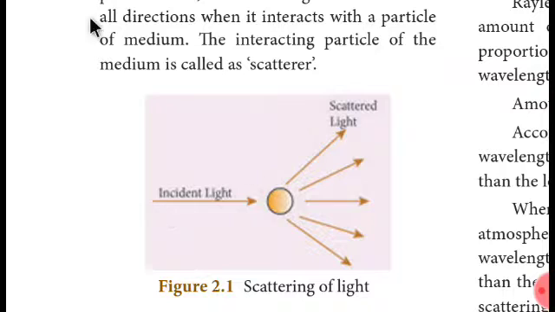For that, we are going to take this diagram, and this is the incident light. So, light is going to travel in the form of rays, right? Like this. Hence, the rays will hit in this part or this part or any other part. While hitting there, this particle will just scatter the light. Let it be one beam. One beam of light is going to hit the particle. Then this one beam is scattered into many beams, many shorter beams, and that is called scattering of light.